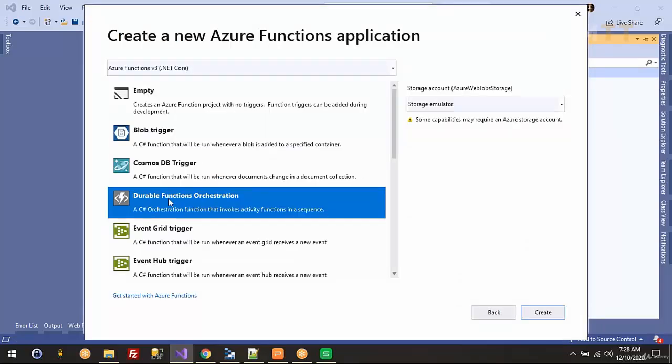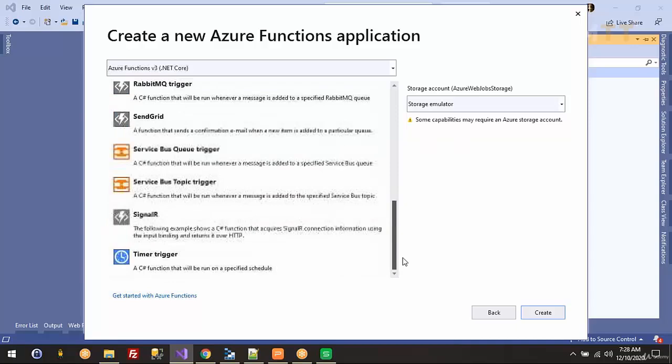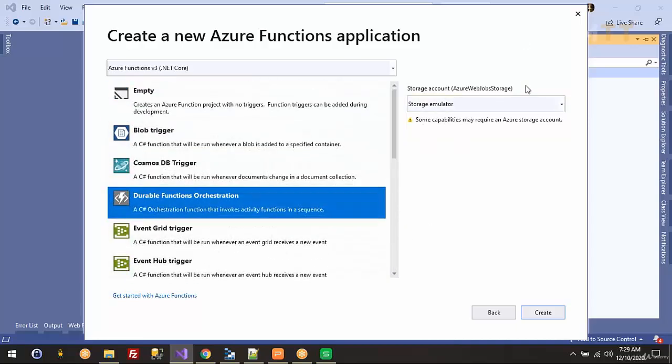They have added this durable function orchestration recently, but the good thing is that with the latest updated Visual Studio 2019, you have this category here, durable function orchestrator. See, they're saying that it is going to use temporary storage, so it needs a storage account to maintain that history table. So we are using a storage emulator, the local one for us.